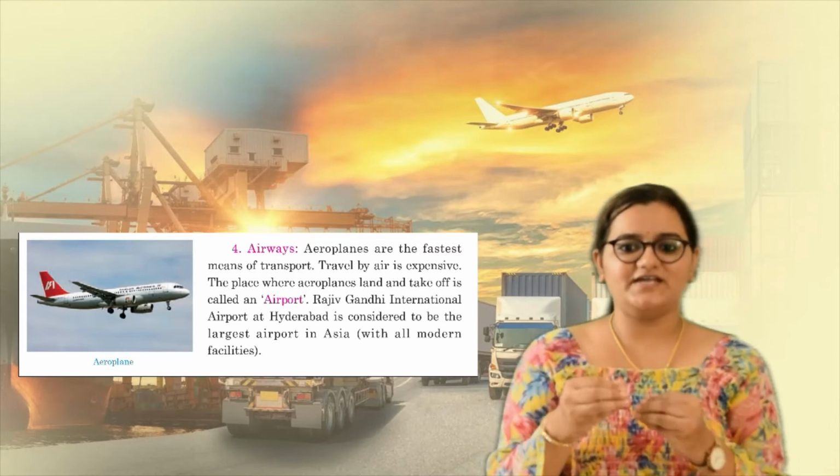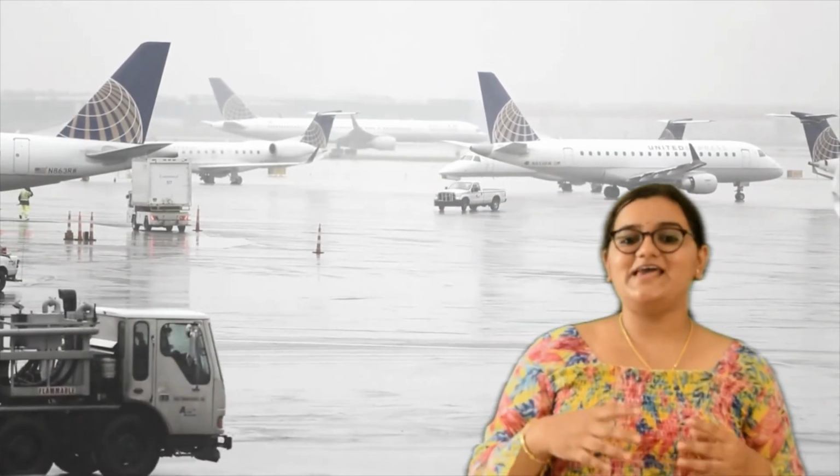And the place where the aeroplanes land is what? It is coming from the air and landing. Or takeoff. Takeoff is taking off to the air. So the place where the aeroplanes land and take off is called an airport. Yes, we have many airports across India in large cities.